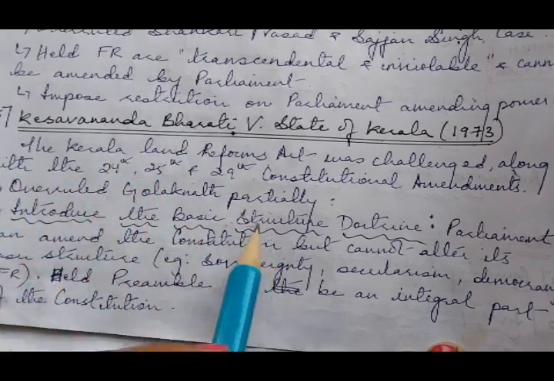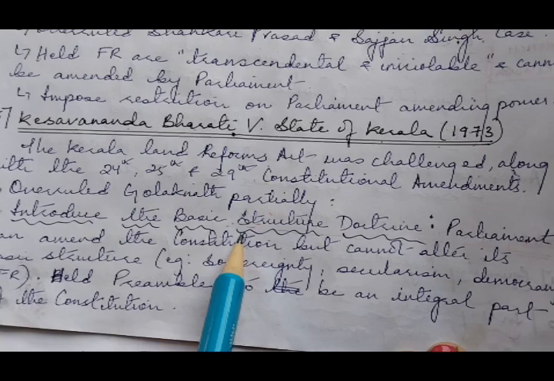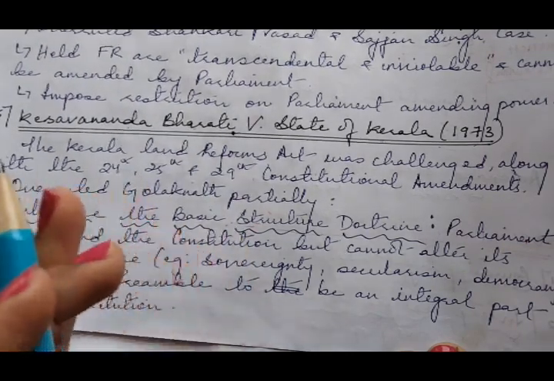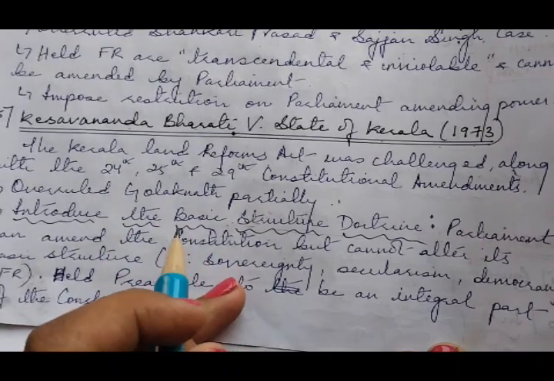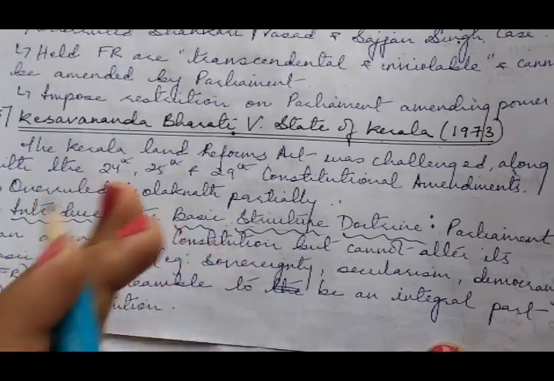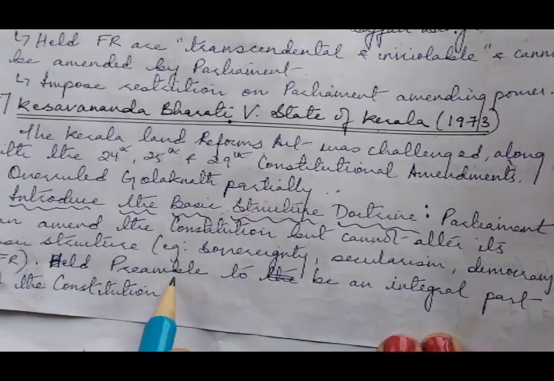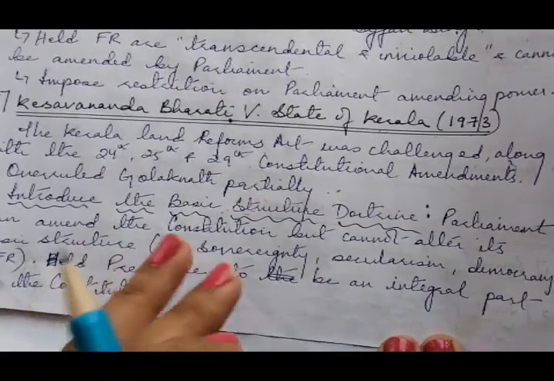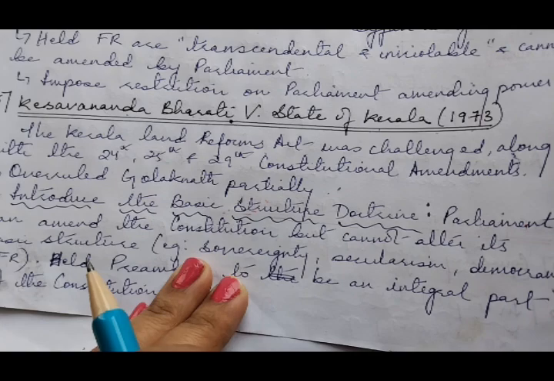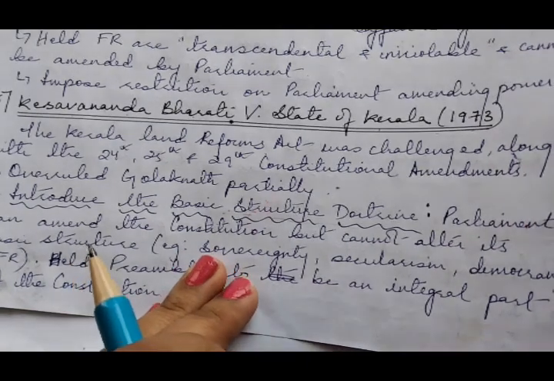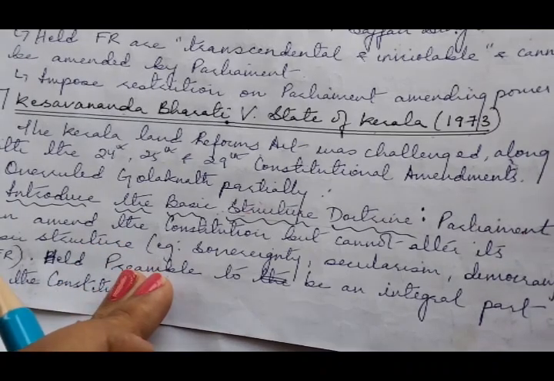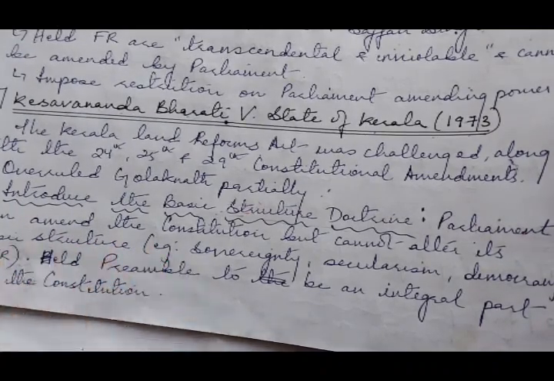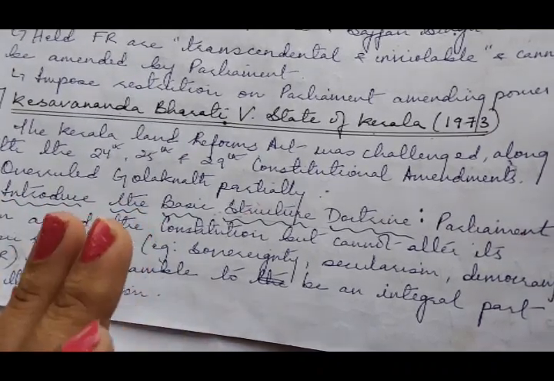It established the basic structure doctrine, which limits the power of Parliament to amend the Constitution. This case addressed the nature of Indian democracy, Parliament's amending power, and the judiciary's role in protecting the Constitution. Here it was held that the preamble is an integral part of the Constitution. The key issue in this case was: can Parliament amend any part of the Constitution including fundamental rights, and is there any limitation on Parliament's power under Article 368?